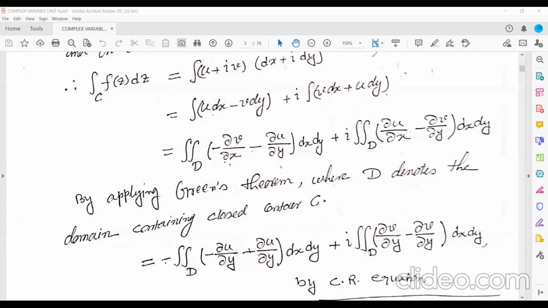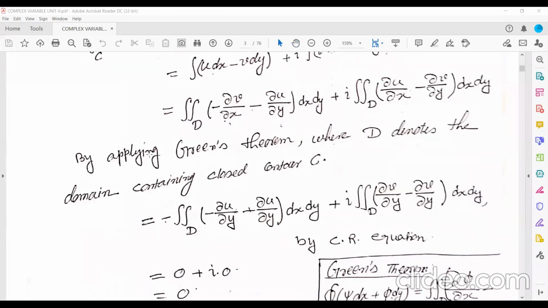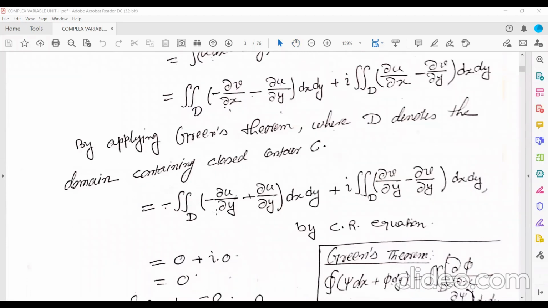Now, if you see here, this is del v by del x, and here it is del v by del y. Now, you already know the Cauchy-Riemann equation, that is Ux is equal to Vy, and Uy is equal to minus Vx.